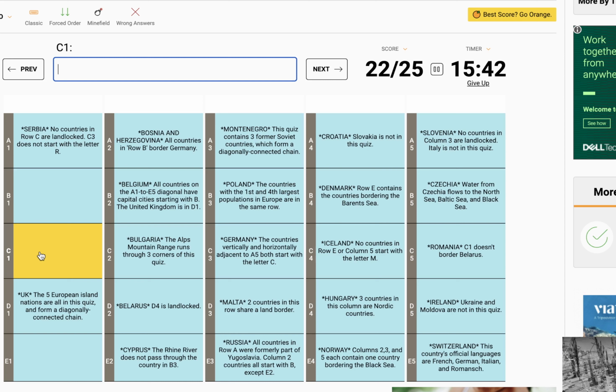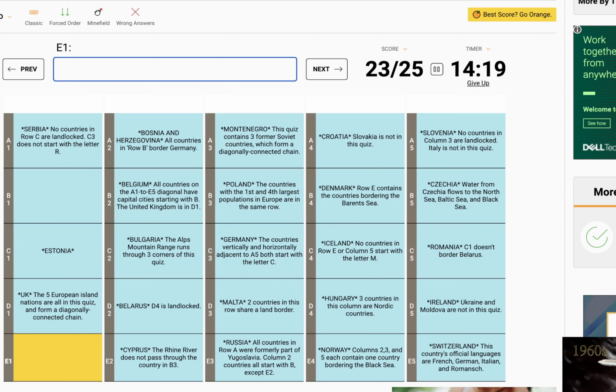Are there any Alpine countries besides Austria left? Yeah, there's Liechtenstein. What about countries bordering Germany? So this could be France. Could be Austria. I think C1 has to be Estonia. I think that's going to give us the clue we need. Okay, and I was wrong. So it is Estonia. But it did not give me the clue I need.